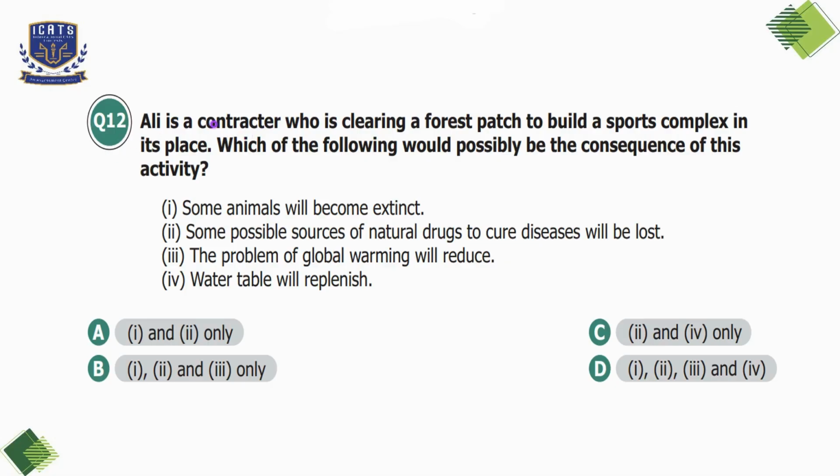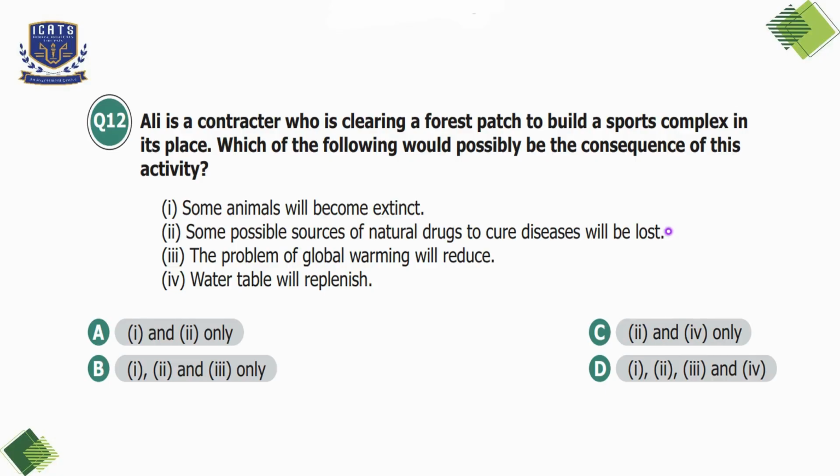Question number 12. Ali is a contractor who is clearing a forest patch to build a sports complex in its place. Which of the following would possibly be the consequence of this activity? The first statement is some animals will become extinct, which can be correct because clearing the forest can be a cause for extinction of many animals. The second statement is some possible sources of natural drugs to cure diseases will be lost.